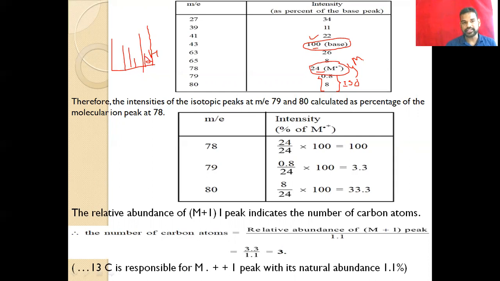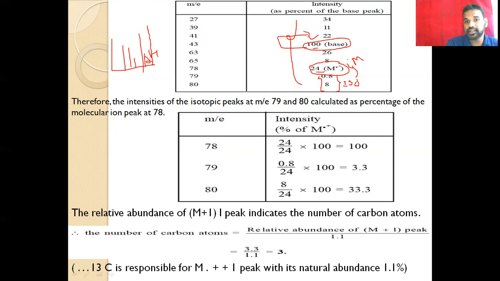Okay, now we can identify the compound like this. We have the calculation. The intensity of the isotopic peak, that is the m by e ratio of 79 and 80, is calculated as a percentage of the molecular ion peak. Here all the values are compared with the base peak intensity, and then with the intensity of other fragments or the molecular ion.